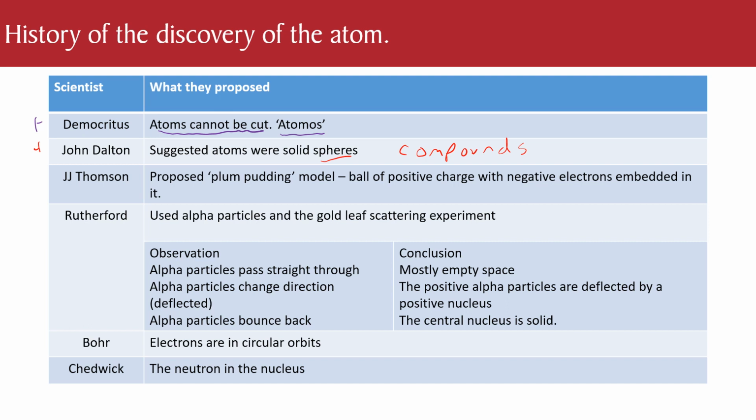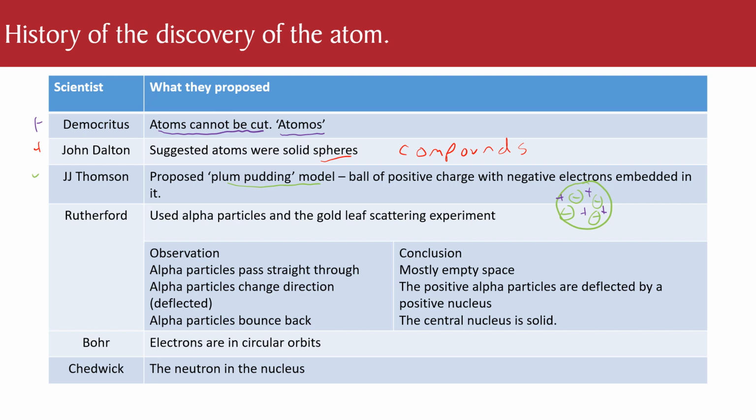J.J. Thomson is then the plum pudding guy. What that meant was the plum pudding had negatively charged fruit in it, and the rest of it around the outside was positive. A bit like a Christmas cake, or a chocolate chip cookie, where the chocolate bits are the negatively charged parts in it.